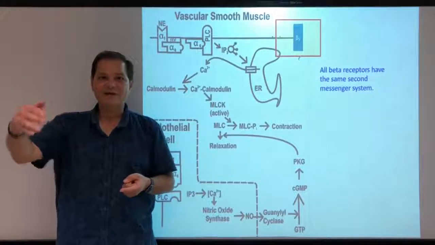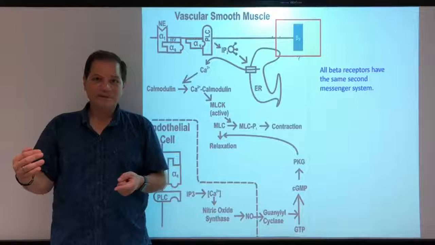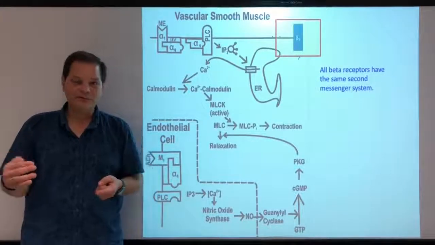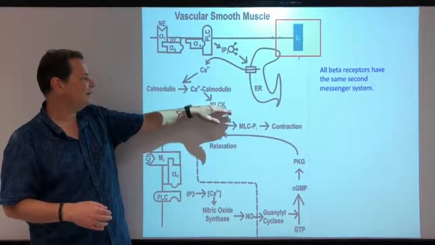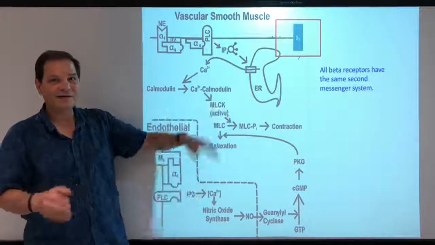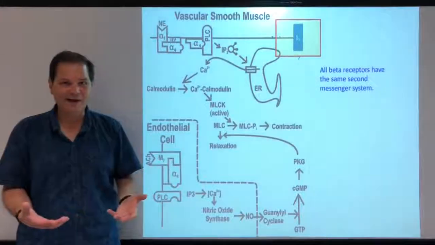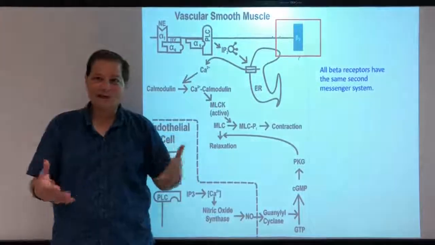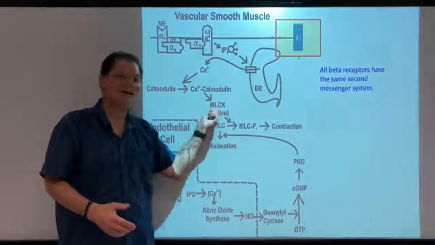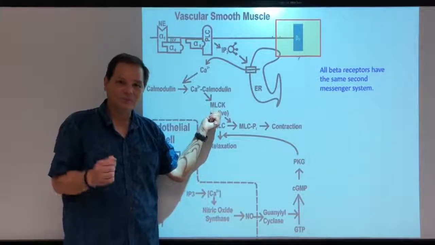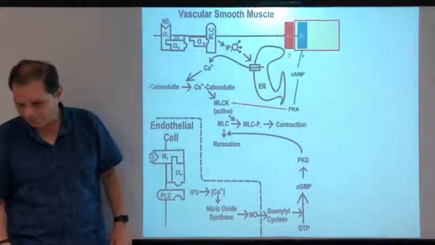And just like the SA node and the cardiac muscle was basically the same second messenger system, activating PKA with different targets, the same thing is true here. In this case, our target is going to be myosin light chain kinase, not the L-type calcium channel and phospholamban and troponin I and things like that. It's a different target, but up to PKA, it's the same second messenger system. All you have to really know is what the targets are. And in this case, the target is really intimately associated with smooth muscle contraction, which means that it kind of makes sense that that would be the target for it. So let's go through it.